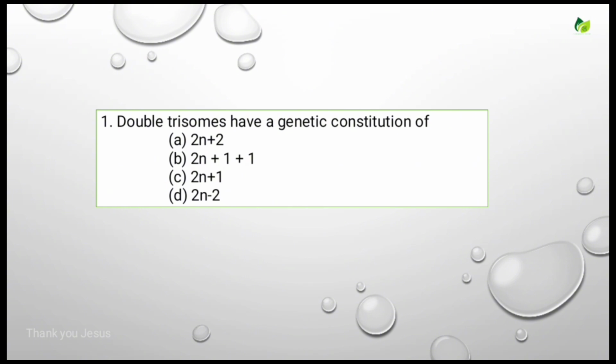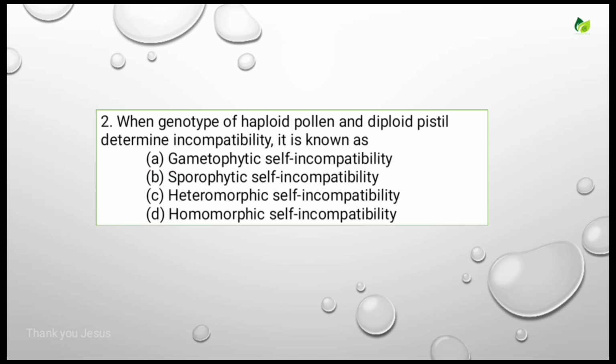Double trisomes have a genetic constitution of. Options are 2n plus 2, 2n plus 1 plus 1, 2n plus 1, 2n minus 2. So double trisomes consist of 2n plus 1 plus 1 genomic constitution. Let's see the next question.